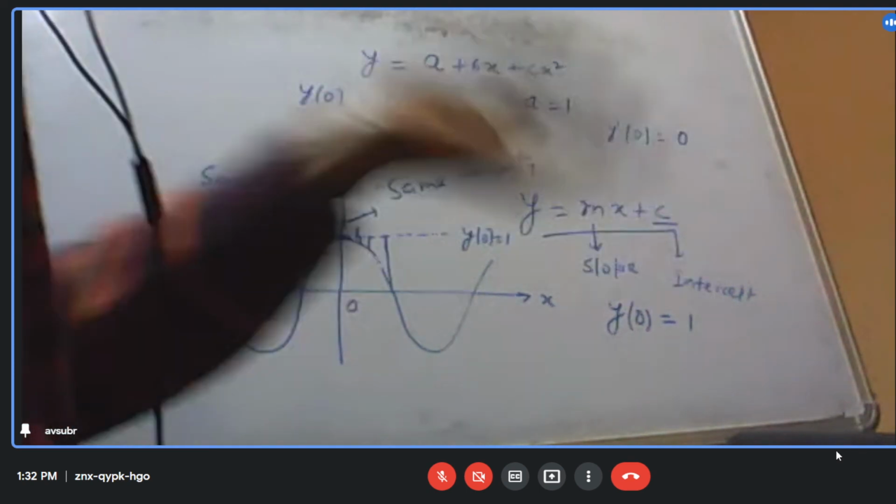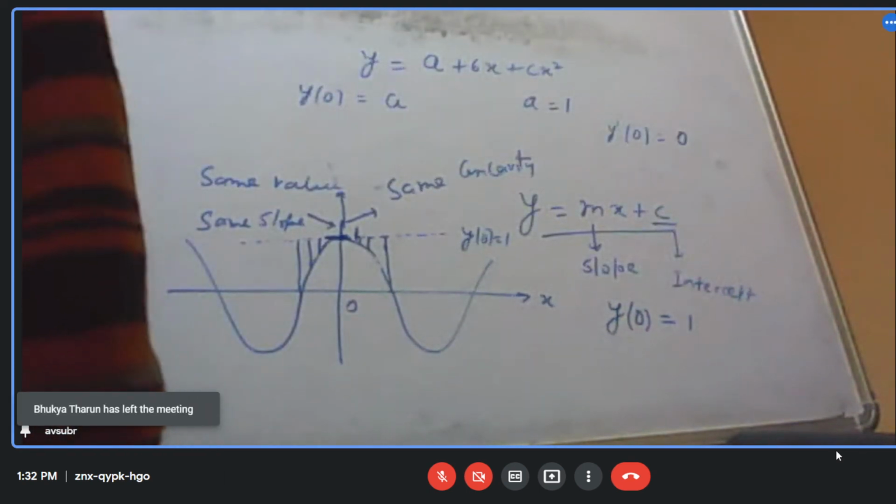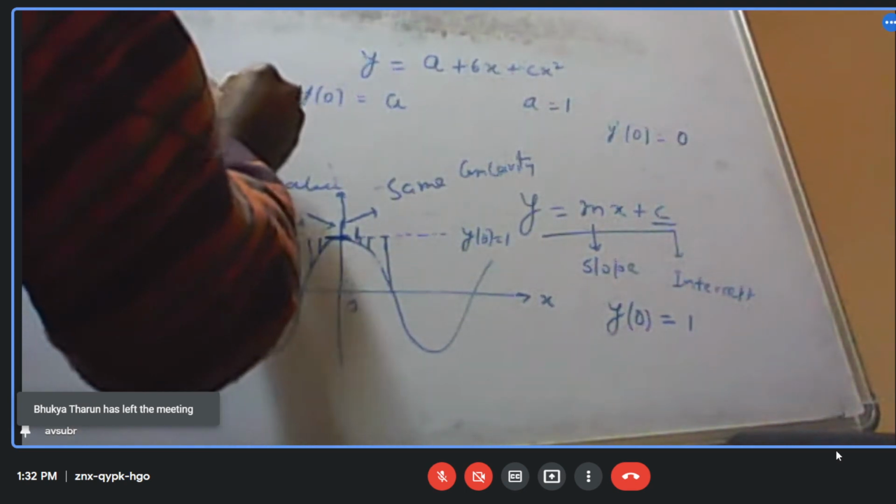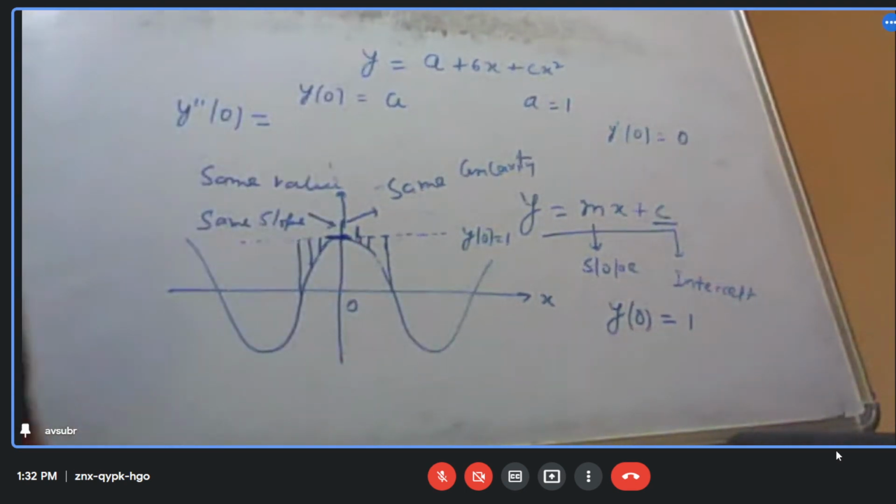What about the second derivative? Let us see. The second derivative is y double prime at x equal to 0.